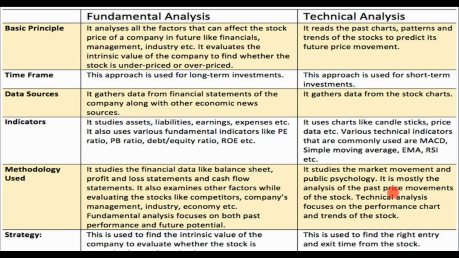So we generally study the past price movement of that stock, and then we focus on the trend of that stock, whether this stock is moving continuously on an upside, or moving continuously on a downside. The strategy we are using for fundamental analysis is finding the value of a particular stock. In the case of fundamental analysis, we are finding the value of a stock. Is it overvalued or undervalued? So we generally find the value of that stock, and if the stock is undervalued, we look for a buying opportunity.